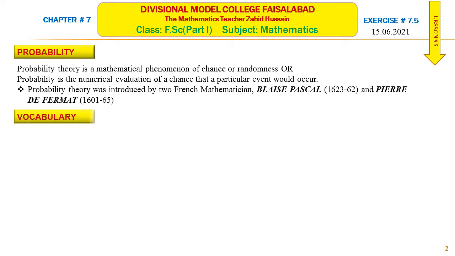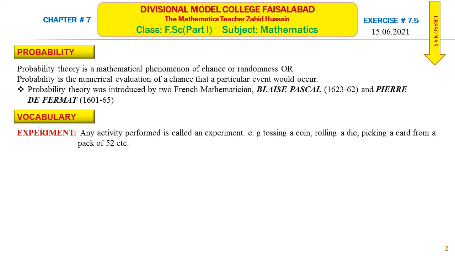MCQs. The vocabulary which we will use in solving the problems of probability. First is experiment. Experiment is any activity performed. Any activity which we perform is called an experiment. That is, if we toss a coin, we know that when we toss a coin, either there is a head or tail. Rolling a die.